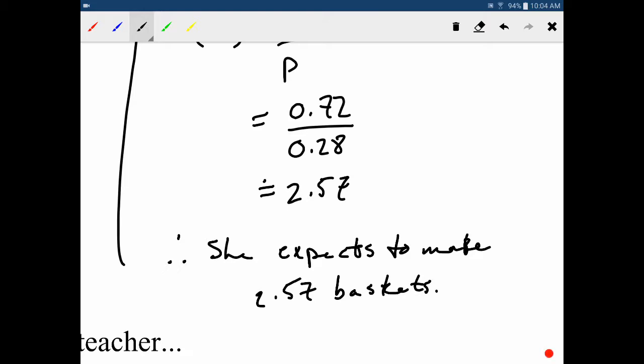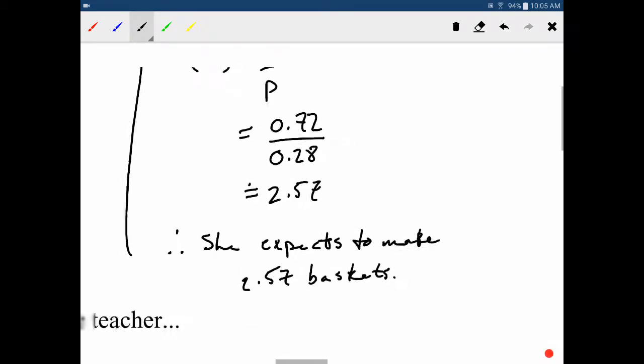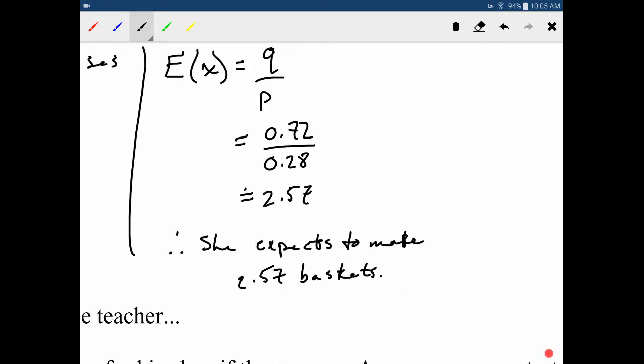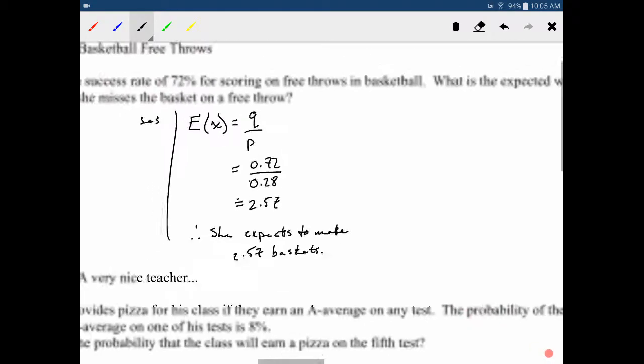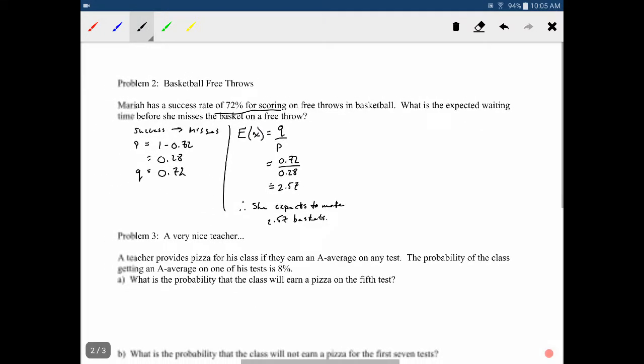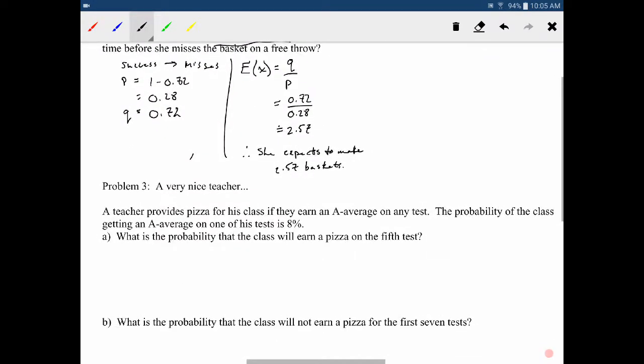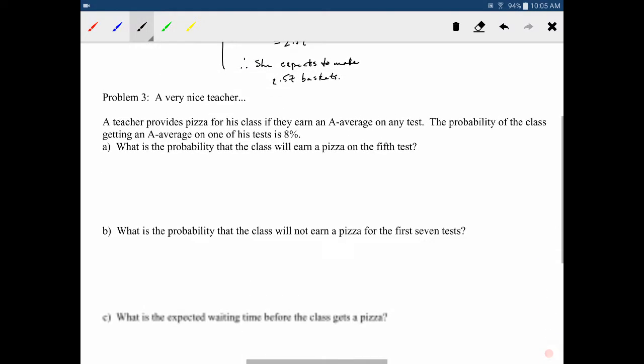Okay, and I've said this before, and I'll say it again, but remember, the expected values don't always make sense. Okay, we don't round this to 3. She doesn't expect to make 3 baskets. She doesn't expect to make 2 baskets. She expects to make 2.57. And that obviously doesn't make sense in real life, but that doesn't matter for expected value. It's strictly a theoretical value. Okay, so it's totally okay for it to be not an actual option. Okay, it's just what we expect in theory.